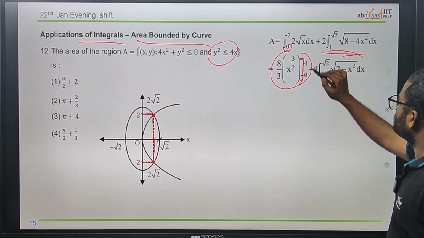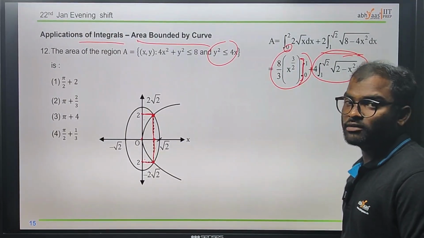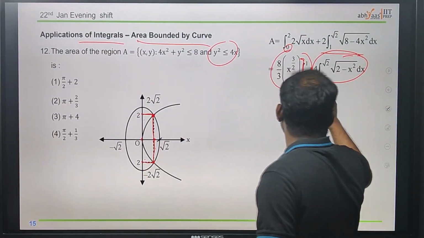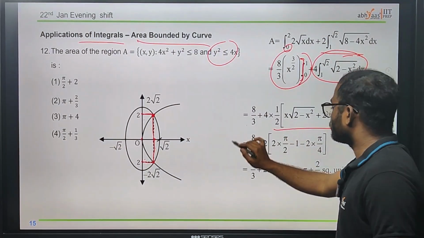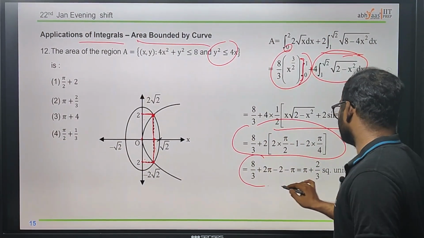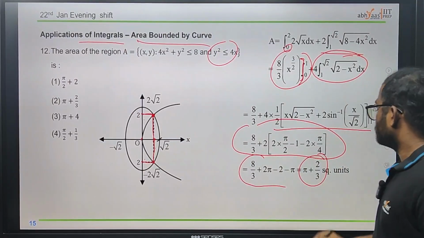Now we have another one, which is the formula for under root of a square minus x square. By using that formula we can easily solve this one, which is further classified into this one. Finally we will get the answer as pi plus 2 by 3 square units.